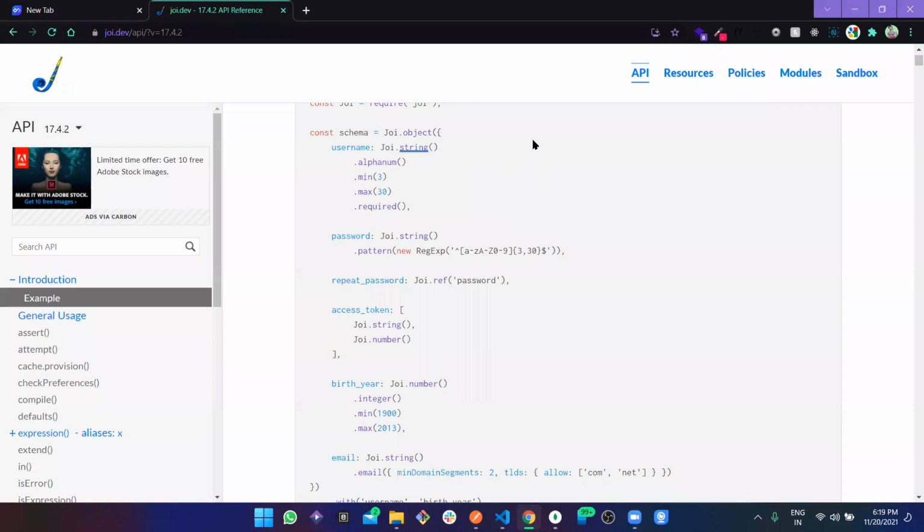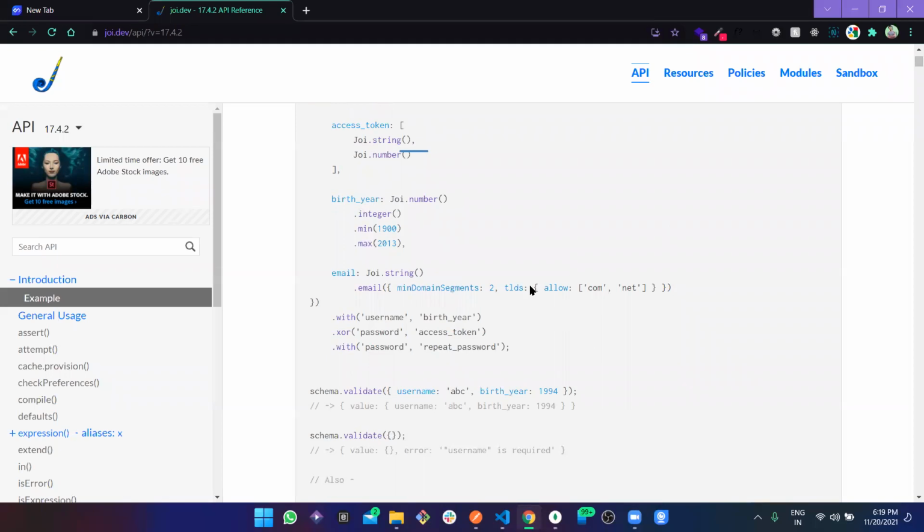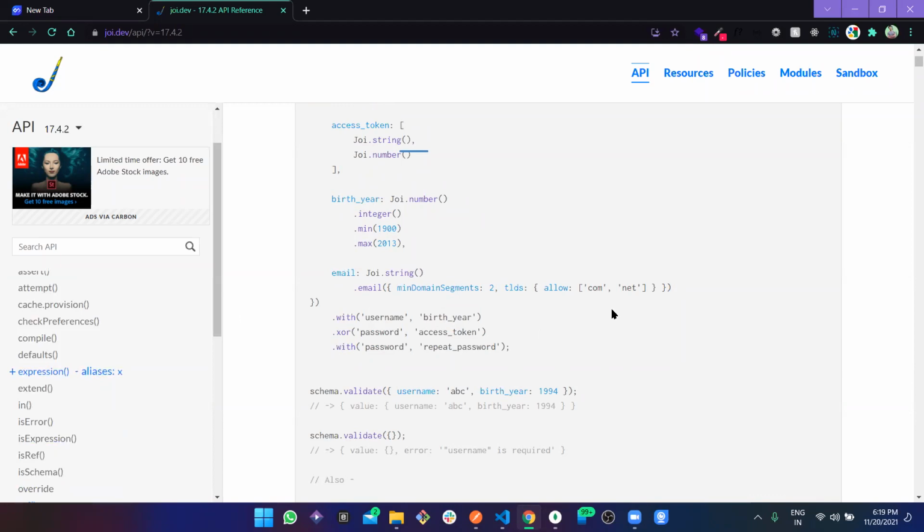Like the user should send that particular data in string, and if you're expecting a number, then from the user, not actually the user but from the client side, the front end side, it should be sent as a number. So the same type of schema we can use in this way, and this is very easy to use. So let's just use it and understand what we are actually going to do.